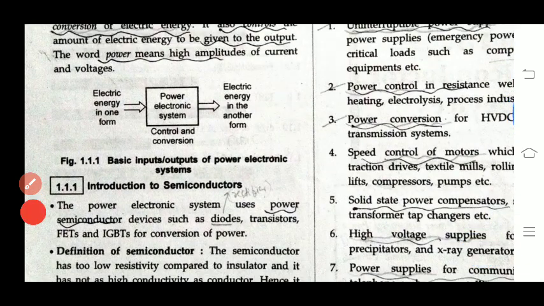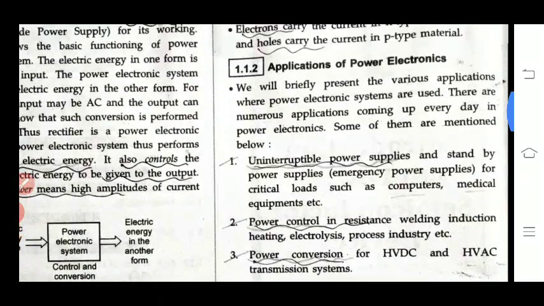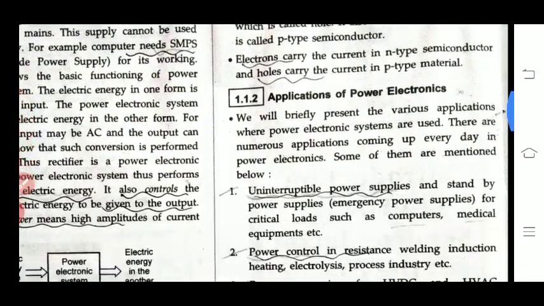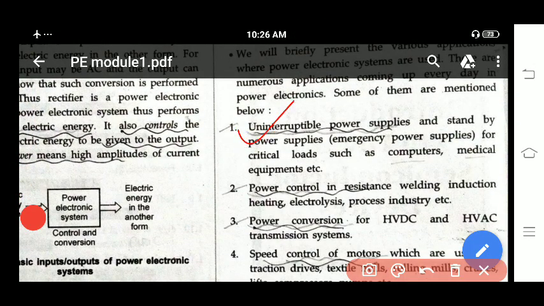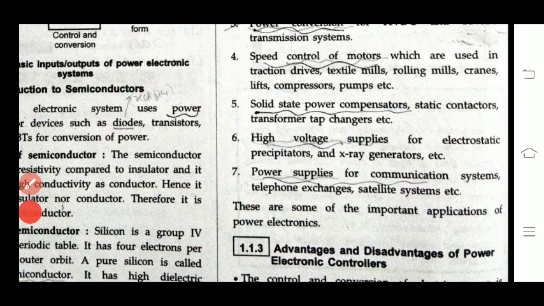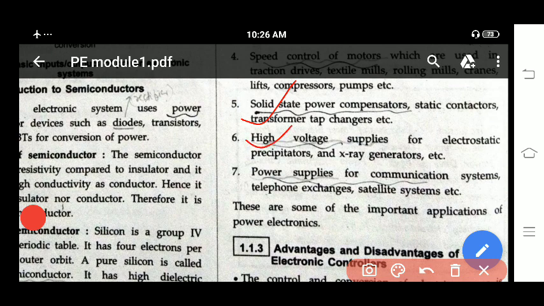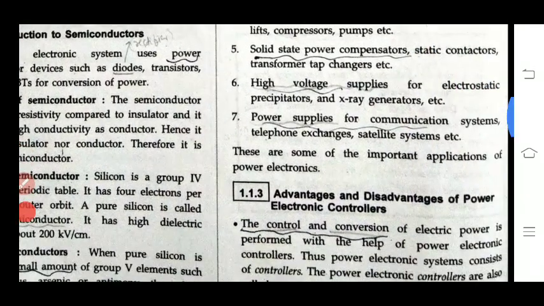And also we have seen what a semiconductor is, and what the different types are, N type and P type. Next we have seen applications of power electronics: uninterrupted power supply, power control in resistance welding, power conversion, speed control of motors, solid state power compensators, high voltage applications, power supply for communication systems and so on. For all these applications, they use semiconductors.